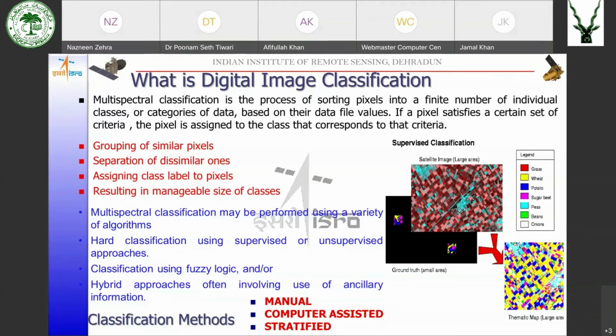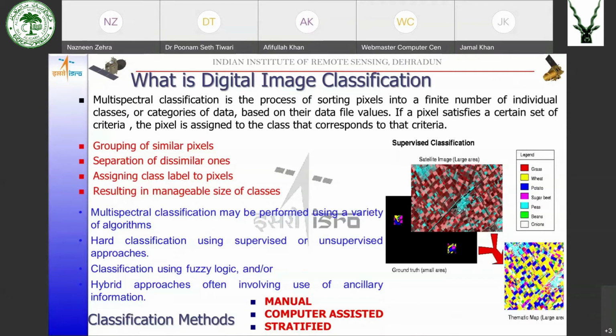Now, what is a hard classification? In a hard classification, as we have already discussed, if a pixel satisfies a certain criteria, it is put into a certain class. That means it is given a class label. So either the pixel will belong to a particular class or it will not.